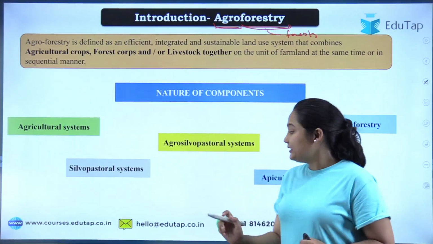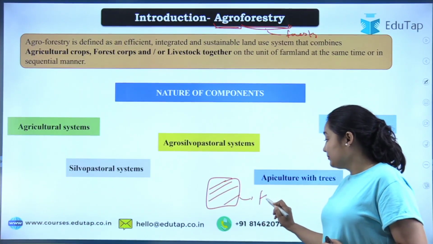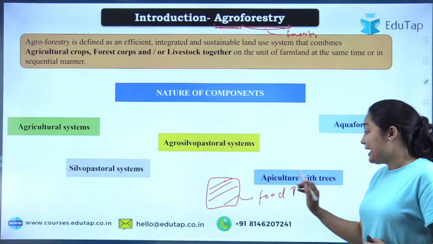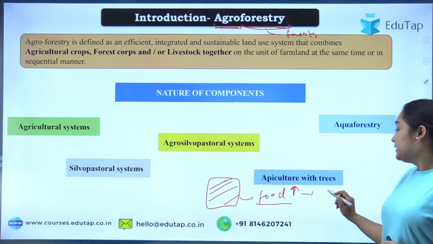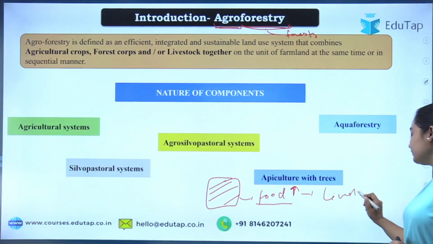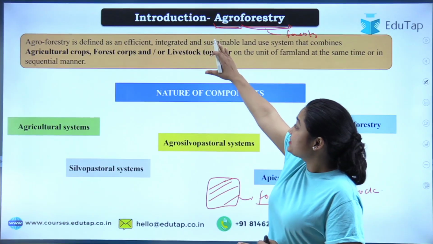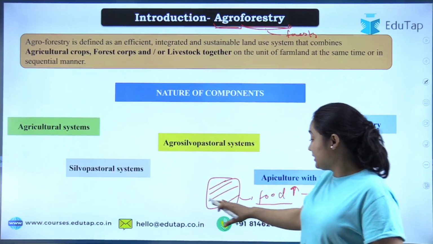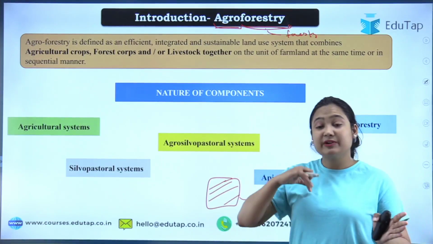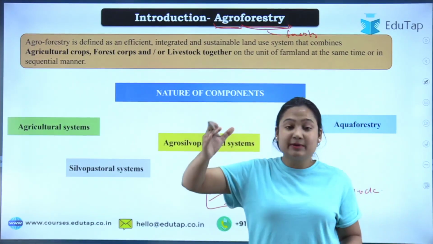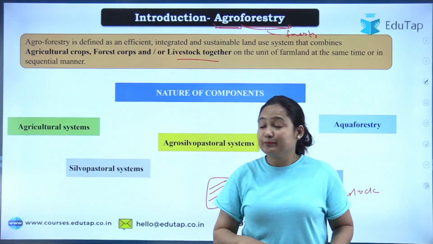So today's need is that we maintain the forest cover and also increase the food. We have to preserve the forest area, increase food production, increase livestock production, and meet the demand. So that is our objective. In agroforestry we are only trying to achieve this particular goal. So what we are doing, in the available area we are maintaining the forest, we are growing the crop in a sustainable manner along with the forest cover, and also we are keeping the livestock together with that.